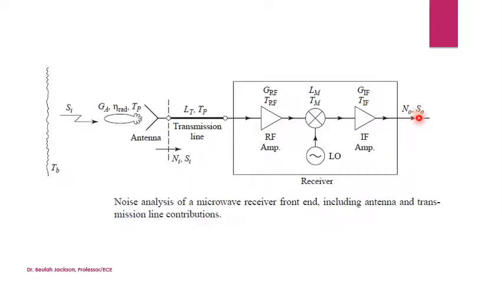Then the outputs are the noise output and the signal output, N0 and S0. Usually the noise effects of the later stages can be ignored because the overall noise figure is dominated by the characteristics of the first few stages in the receiver.